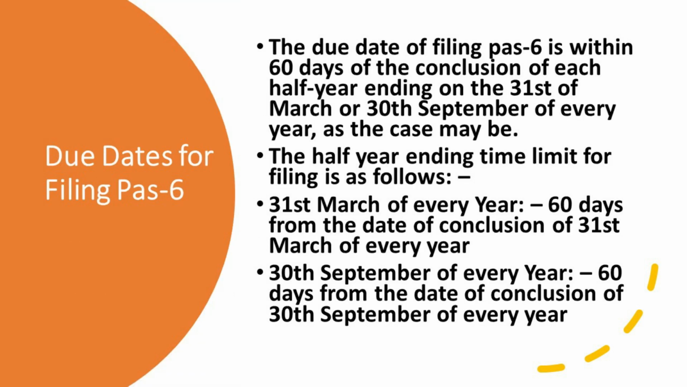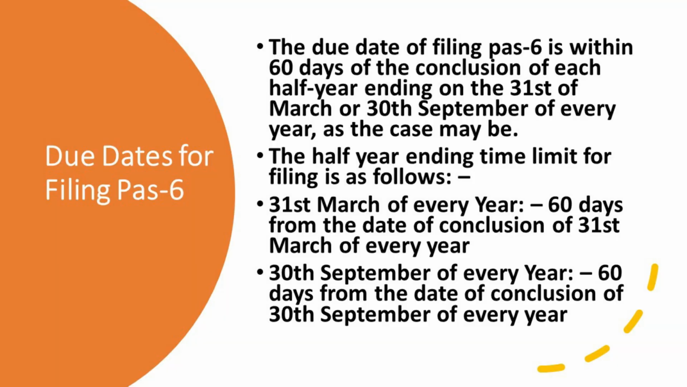Due dates for filing PAS-6. The due date of filing PAS-6 is within 60 days from the conclusion of each half year ending on 31st March or 30th September. Note: you have to file within 60 days from the half year ending 31st March or 30th September, as the case may be. The time limit for filing is as follows: for the half year ending 31st March every year, 60 days from the date of conclusion, that is, 31st March every year. For 30th September of every year, 60 days from the date of conclusion of 30th September of every year.